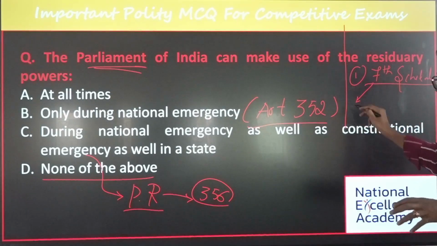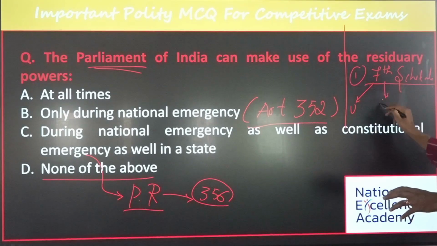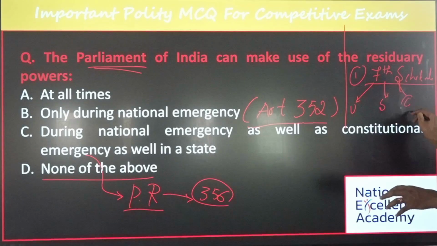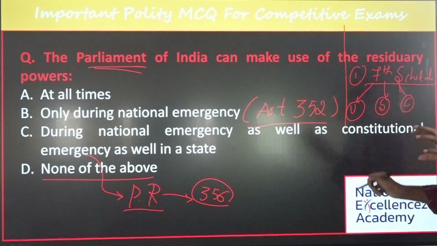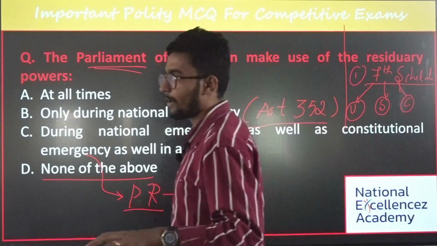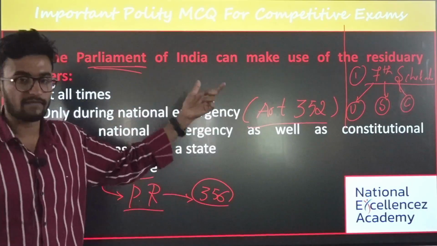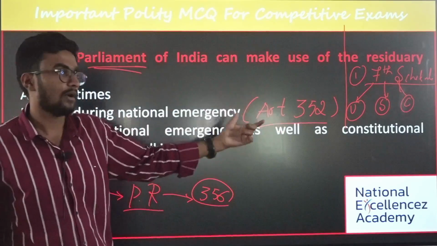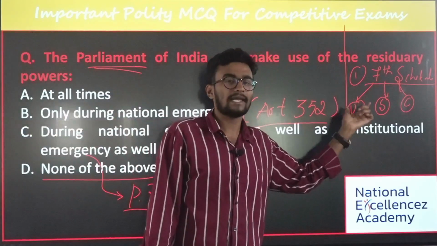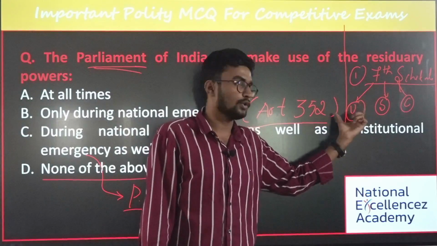One is the Union List, the second is the State List, and the third is the Concurrent List. This is most important. First, the Union List means that the Union or the Centre can make legislation with respect to it.